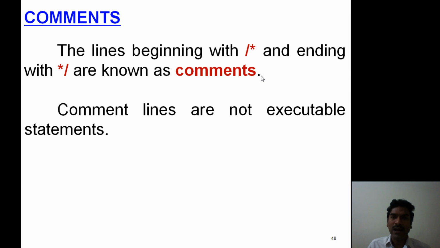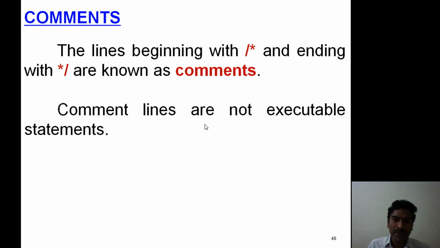In general, comments are used for documentation purposes. Such lines are not executable statements. Hence, we can place any number of comments while designing the program.